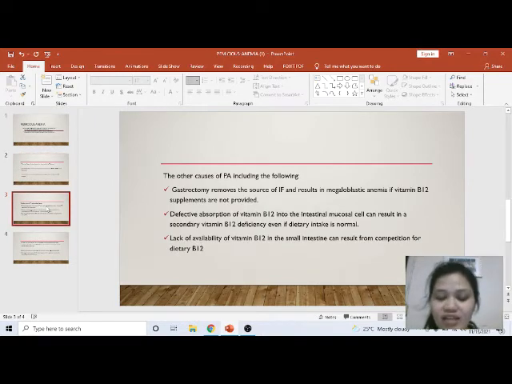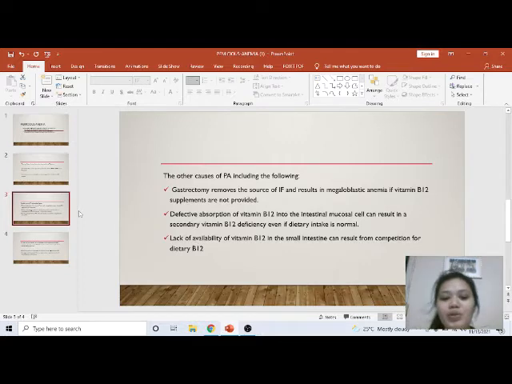Other causes of PA include the following. The first is gastrectomy, which removes the source of IF and results in megaloblastic anemia if vitamin B12 supplements are not provided. Defective absorption of vitamin B12 into the intestinal mucosal cell can result in a secondary vitamin B12 deficiency even if dietary intake is normal.